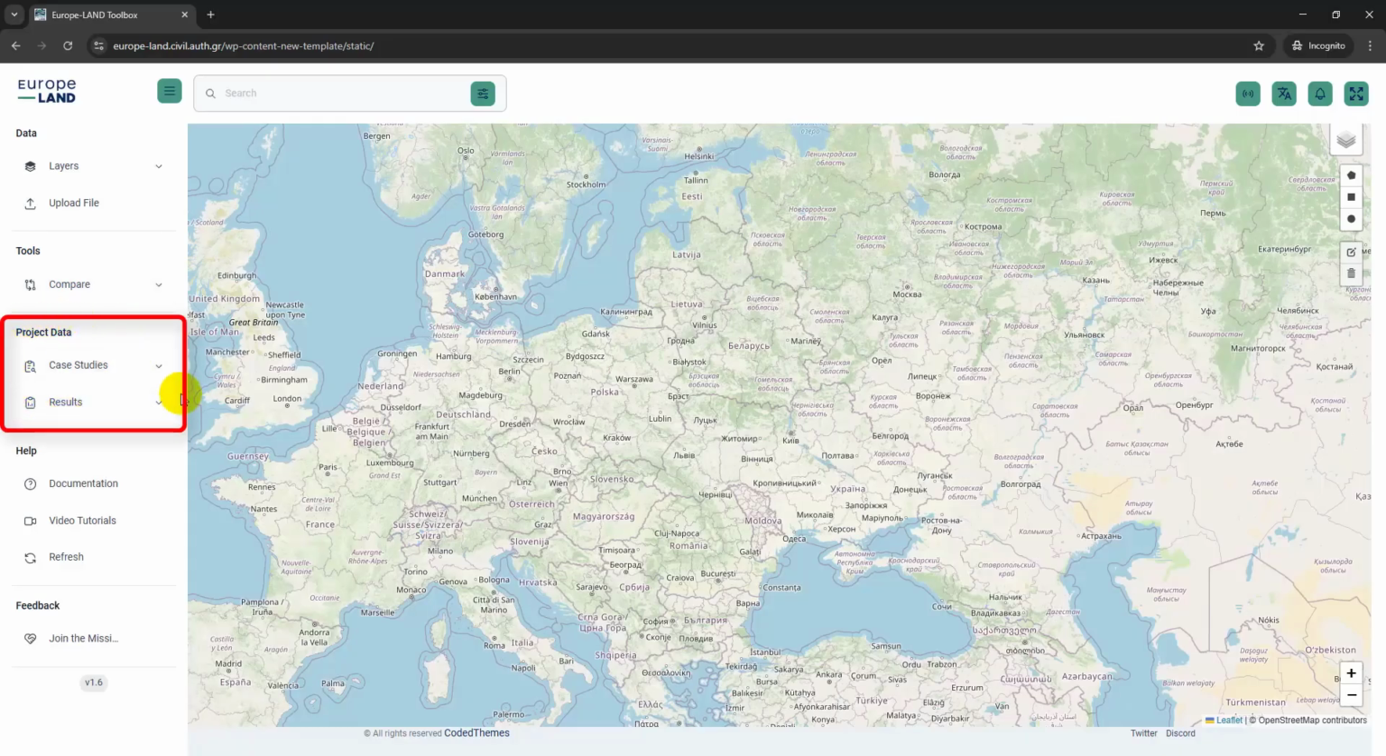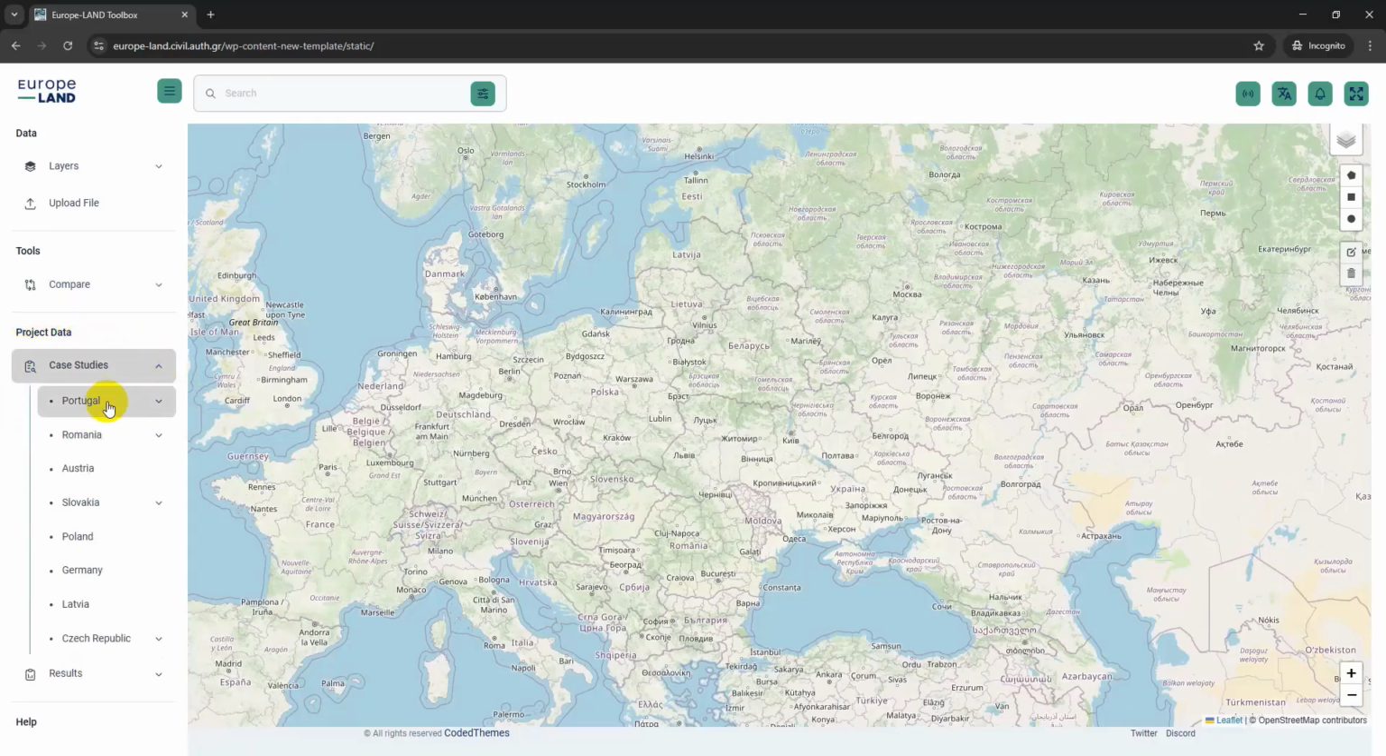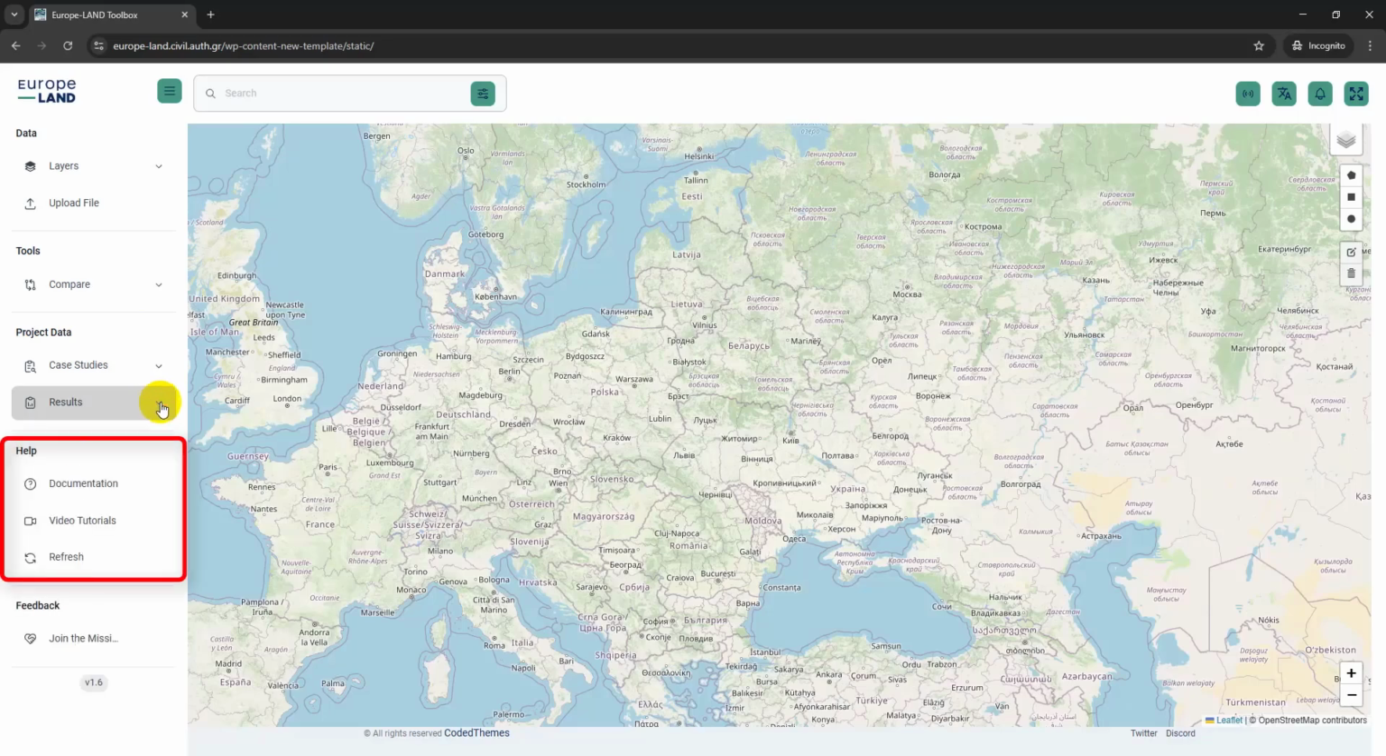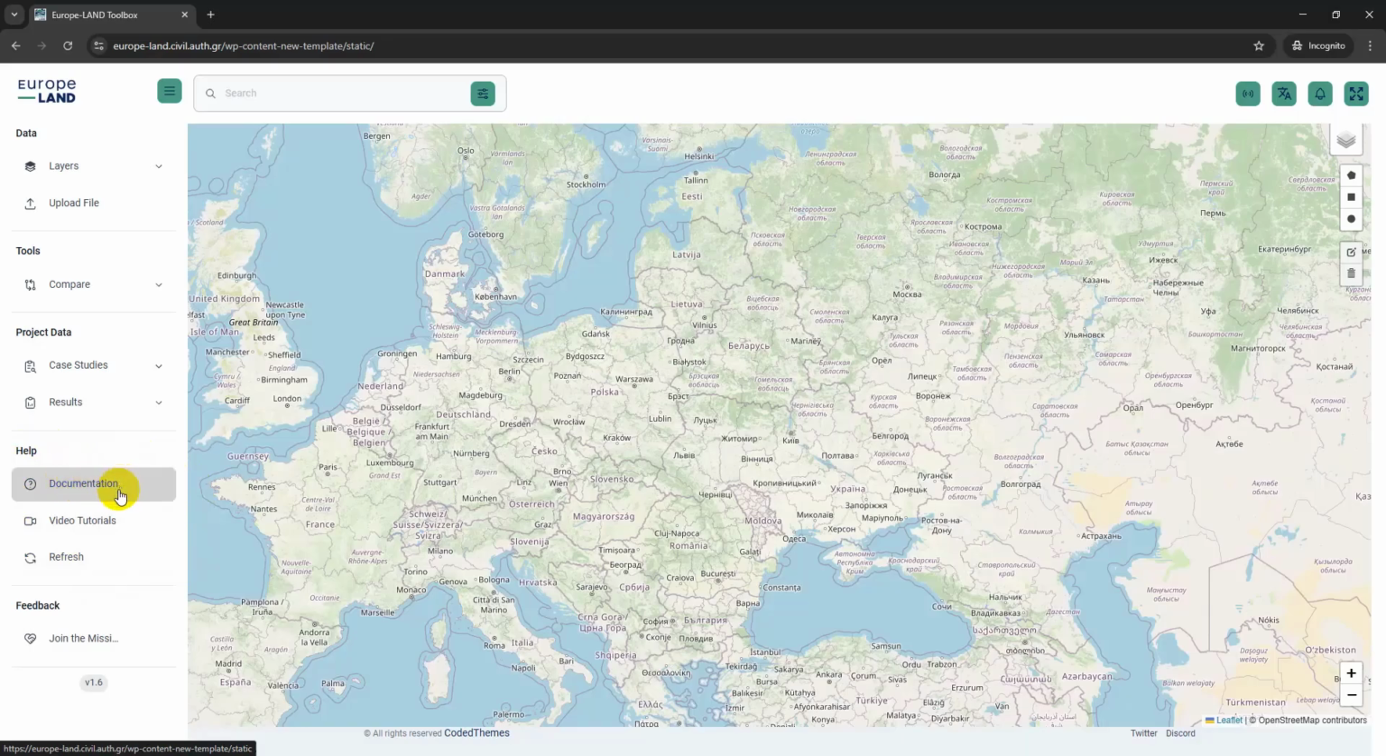Following that, the Project Data panel provides access to every case study and all associated datasets and results. You can also browse the outcomes produced by each work package of the Europe-LAND Horizon project. The Help panel includes platform documentation and video tutorials such as the one you are currently watching. The Refresh button resets the interface and returns you to the starting state.